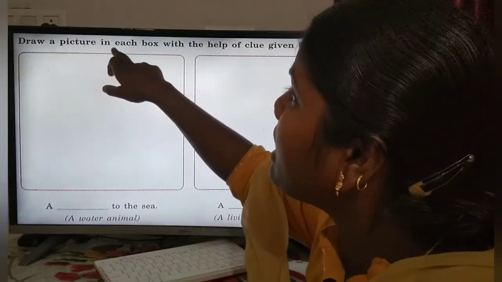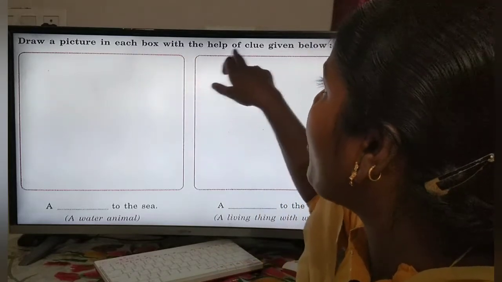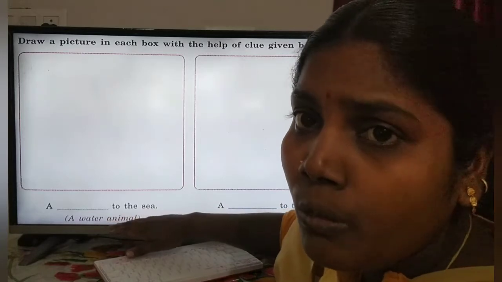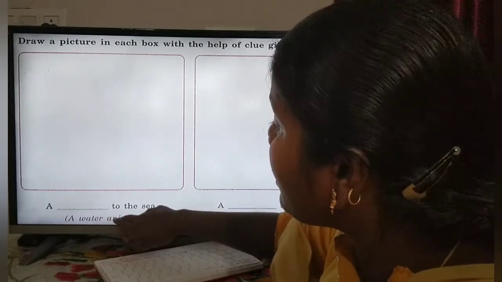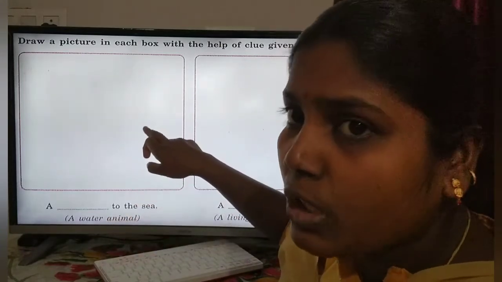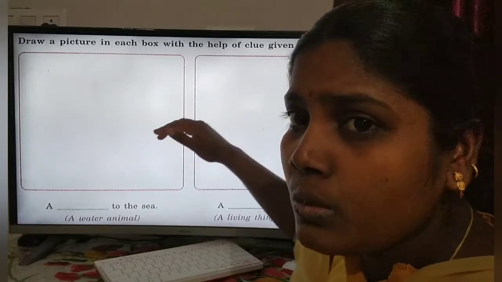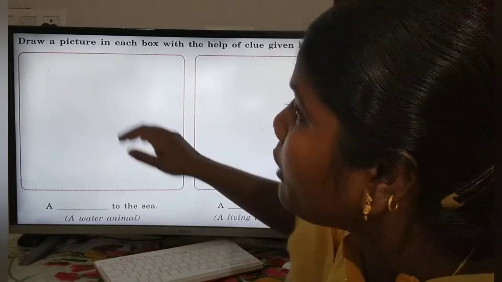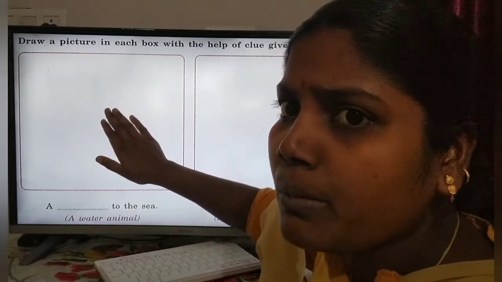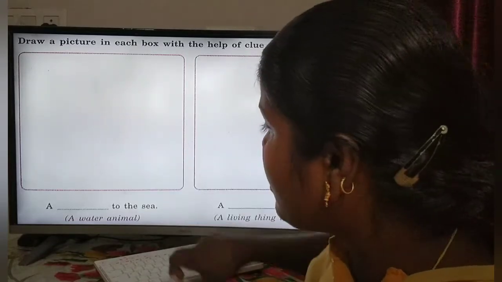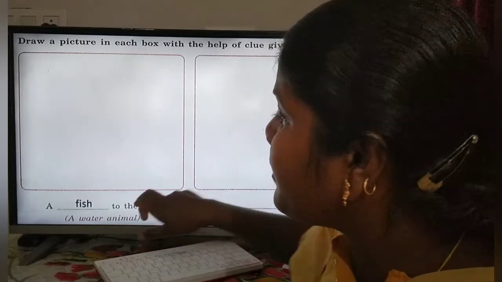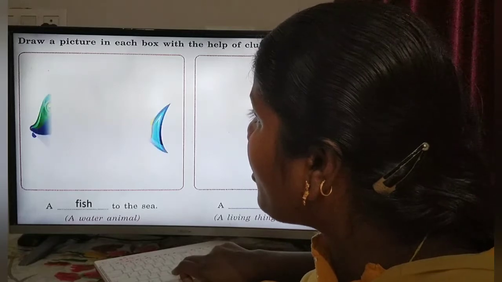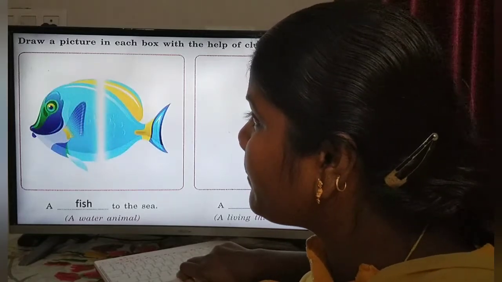And the next activity is: draw a picture in each box with the help of the clue given below. So here they gave a clue for us. With the help of this clue we are going to draw the picture in these two boxes. So first one is water animals. We have to draw any water animal in the first column. So for example, fish. Fish is a water animal. So I draw a fish here for you.